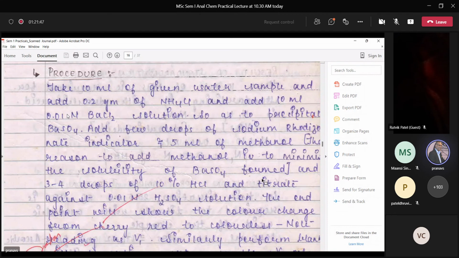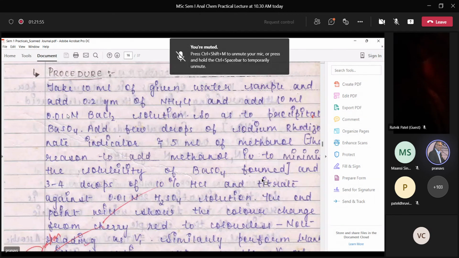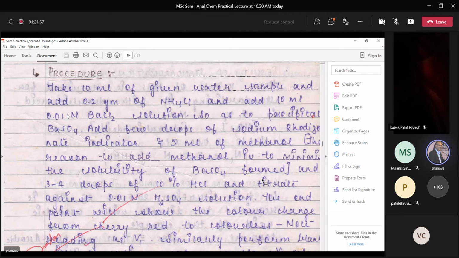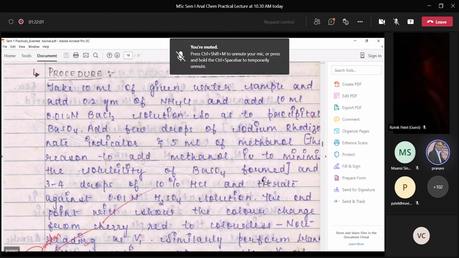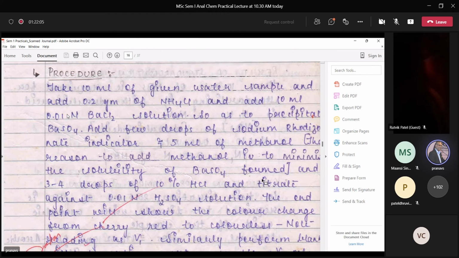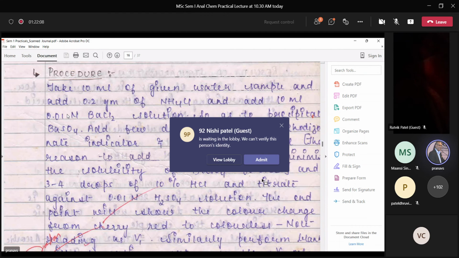Now the reason for adding methanol is that barium sulfate as such is not soluble, but to minimize any chances of solubility of barium sulfate once formed, you add methanol to minimize the solubility of barium sulfate formed.